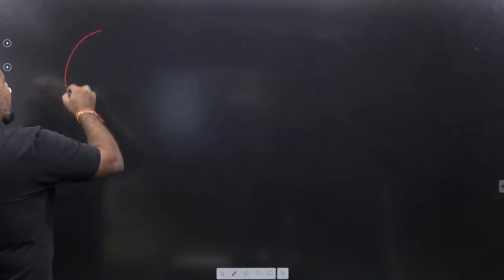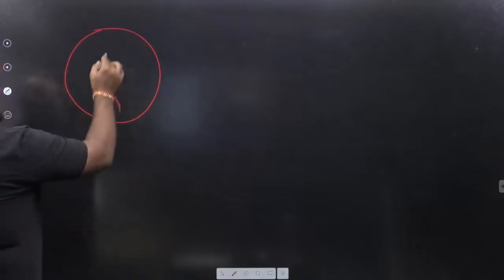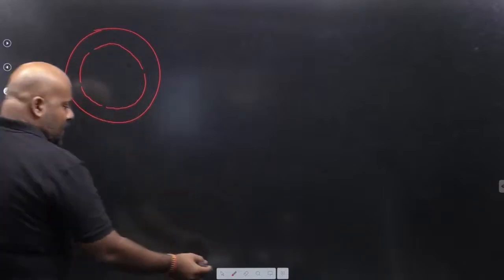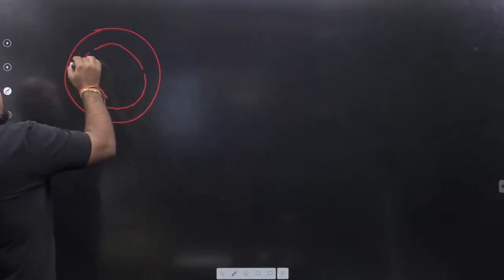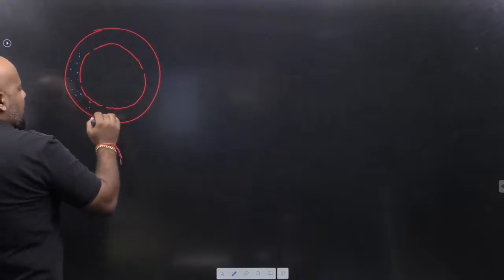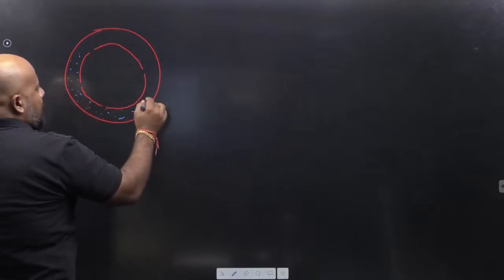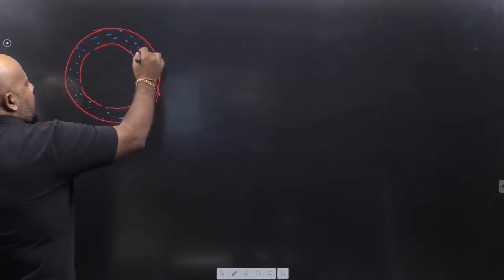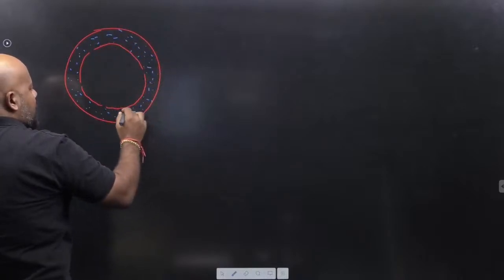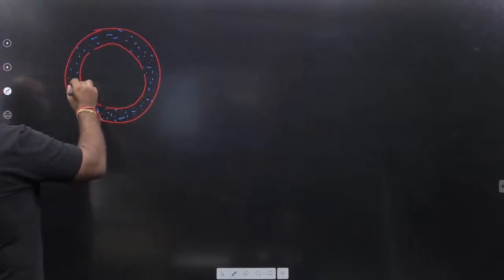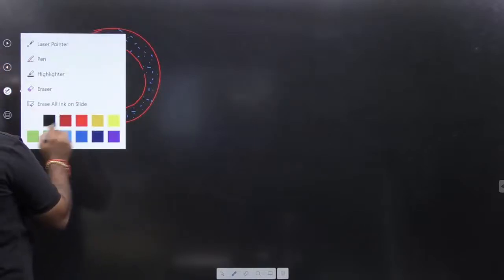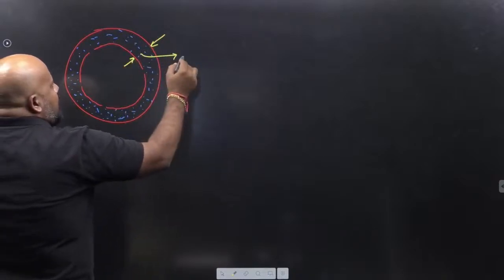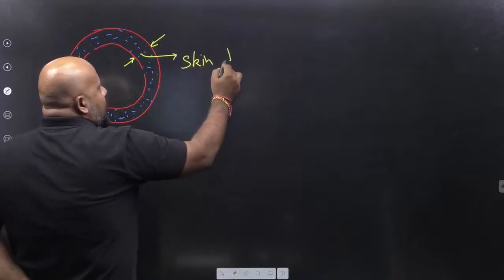Suppose this is your conductor, and suppose this is the cross section area in which current is going to be concentrated, or current is present. So this distance from the surface of the conductor till you get effective current, this distance we are calling as skin depth.